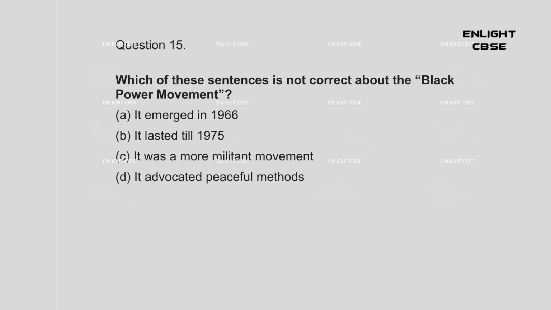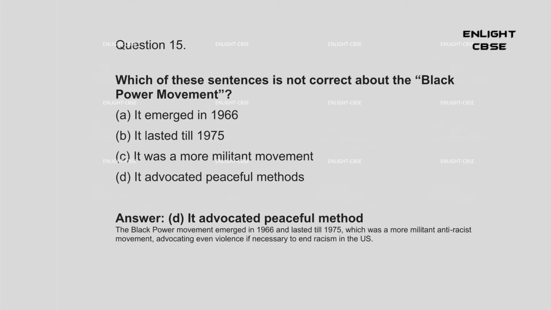A. It emerged in 1966. B. It lasted till 1975. C. It was a more militant movement. D. It advocated peaceful methods. Answer: D. It advocated peaceful method. The Black Power movement emerged in 1966 and lasted till 1975, which was a more militant anti-racist movement, advocating even violence if necessary to end racism in the U.S.